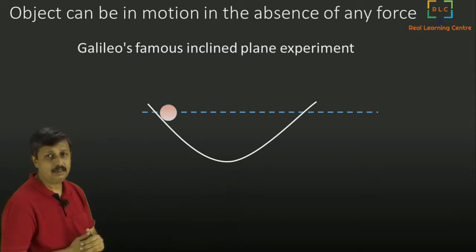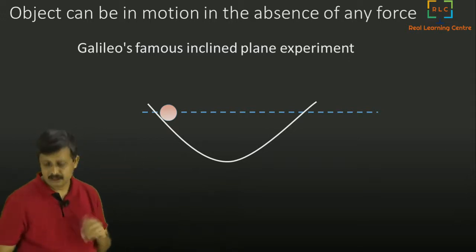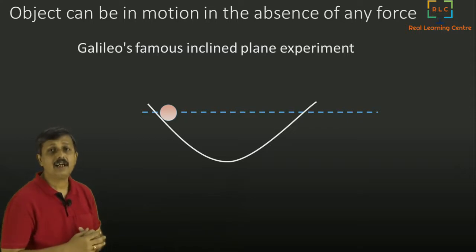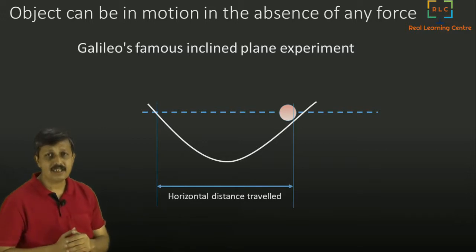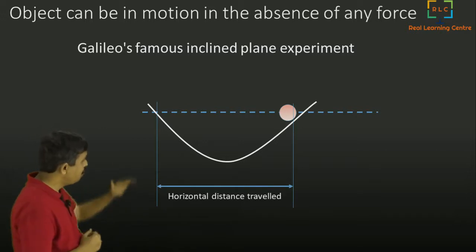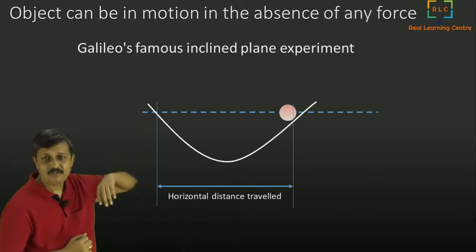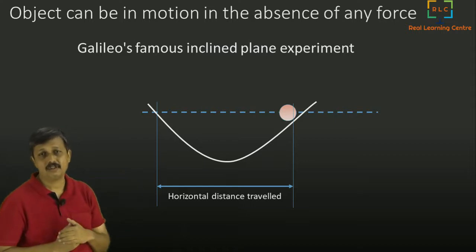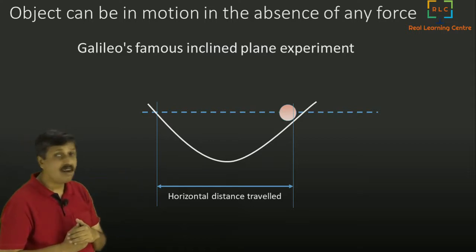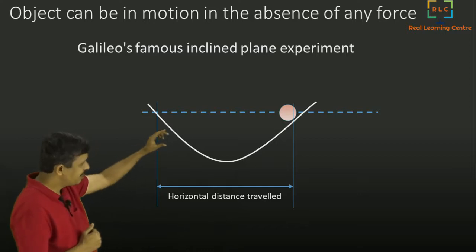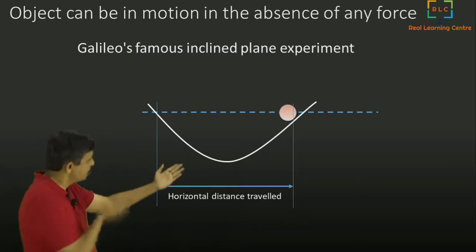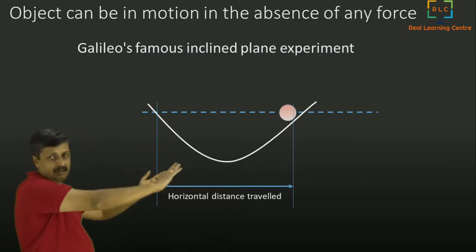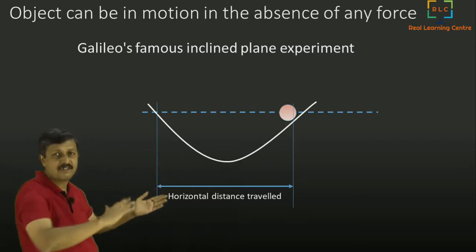So a ball is here, and if we drop the ball from there, then the ball will move like this. And we know very well that the ball will almost go to the same height from where it was dropped. The same height. Okay. But it will not reach exactly the same height. It will be slightly lesser. Okay. But however, if you take this inclined plane and polish it nicely, so that very little friction is there.